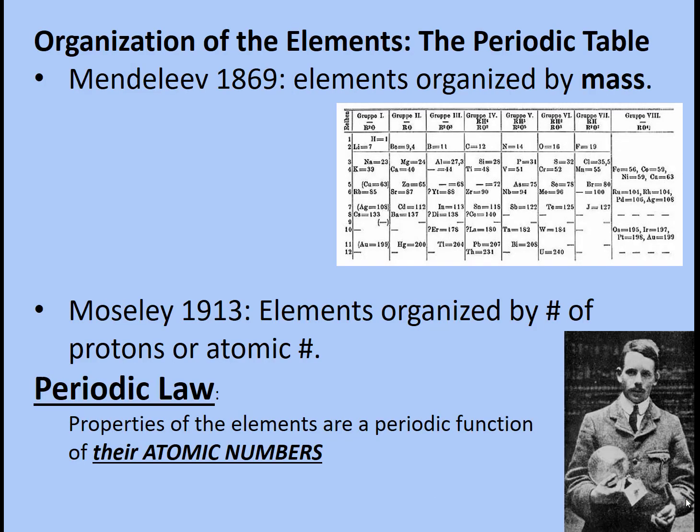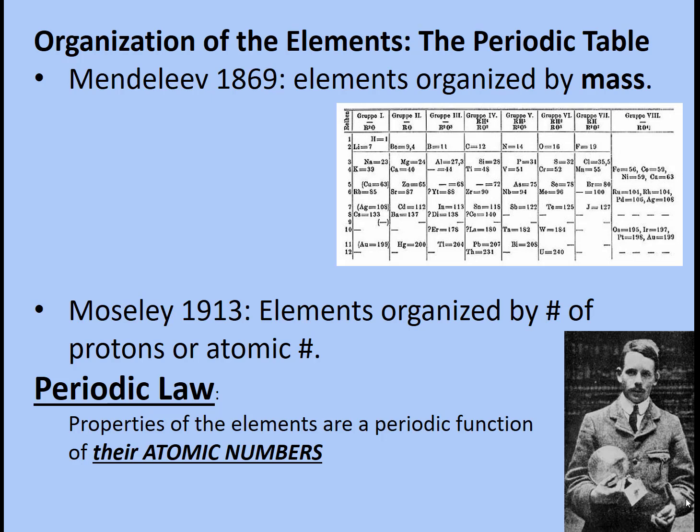The periodic table, the origins of that come from Mendeleev. He was a Russian scientist and he took all the elements known at that time and he put them on 3x5 cards, and he did a little card game sort, and he tried to put like groups together, and he was the one that first published the periodic table that led to the periodic table we use today.